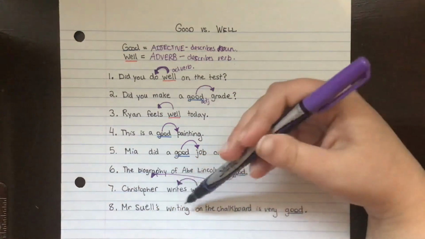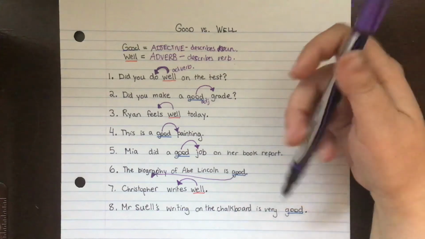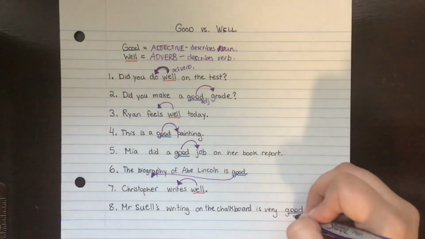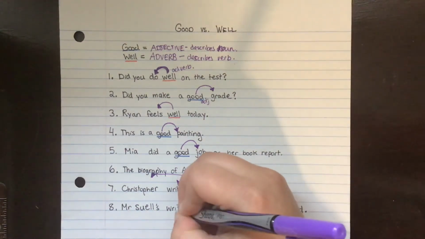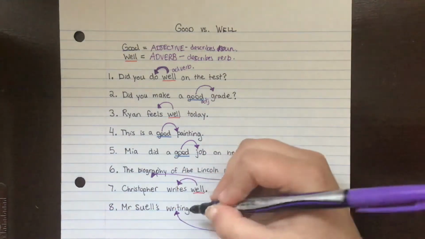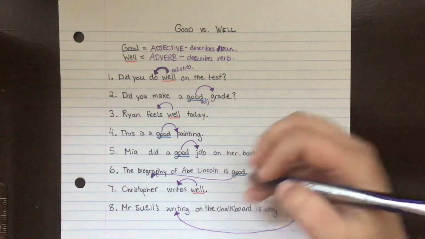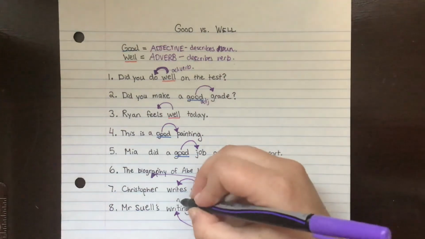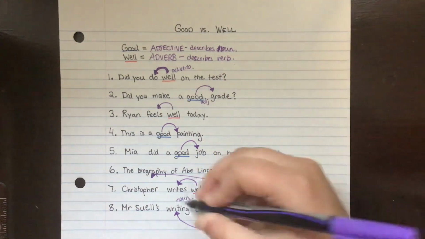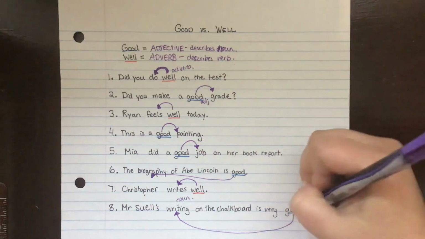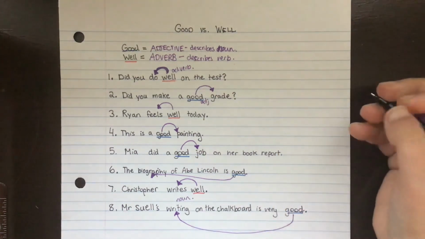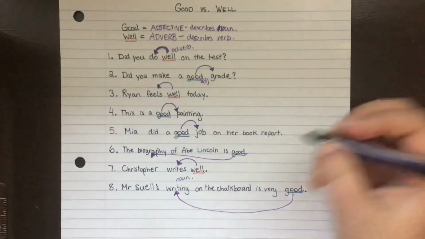And finally, Mr. Sewell's writing on the chalkboard is very good. This is describing writing as well, but in this case, is writing a noun or is it a verb? If you're talking about someone's writing, that's actually a noun, and because it's describing a noun, we use good instead of well.